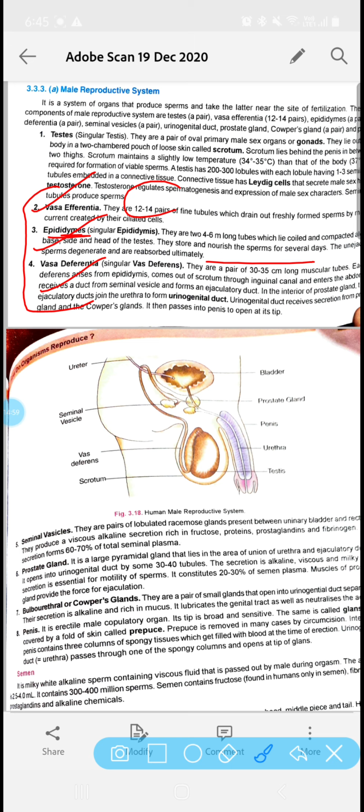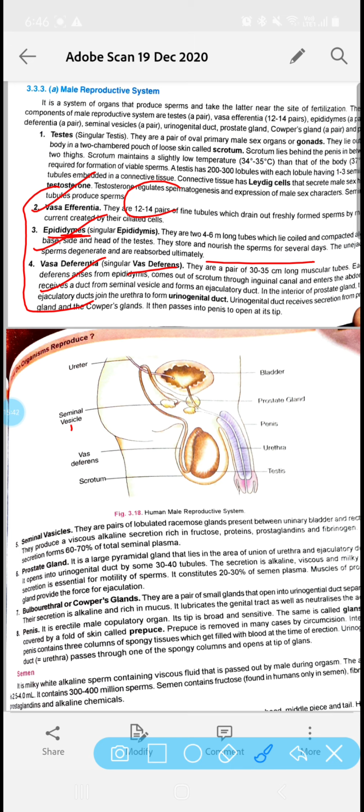Then comes the vas deferentia, which is also called vas deferens. They are a pair of tube-like structures, ठीक है, सभी ट्यूब लाइक स्ट्रक्चर्स ही हैं, and they are 30 to 35 centimeter long. Okay, so epididymis gives rise to the vas deferentia. Clear? So these vas deferentia enter the abdominal area. ठीक है, it receives a duct from the seminal vesicle and forms the ejaculatory duct. Okay, then the duct including the prostate gland, ejaculatory duct, which joins the urethra.